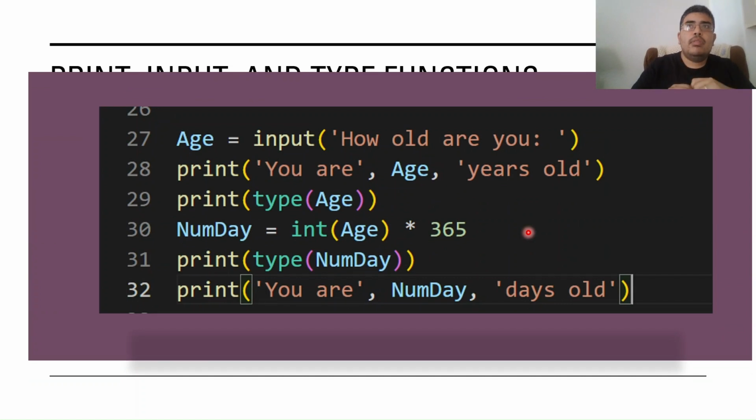But before we do that, I'm going to show you a little bit of what we will go over during the coding section. So here you can see the use of the print function. You can see the use of the type function right here. And you can see the use of the print function, type function, and input function right here. So don't worry if you don't understand what you are seeing right now. We will go over it step by step soon. This is just a little introduction into what you will be taught.